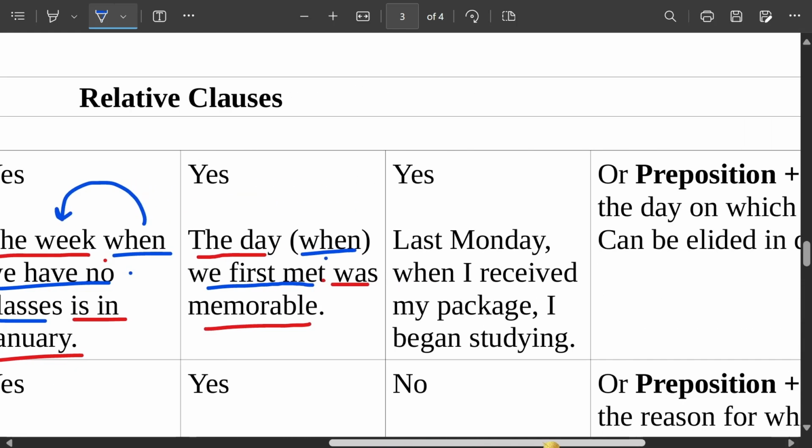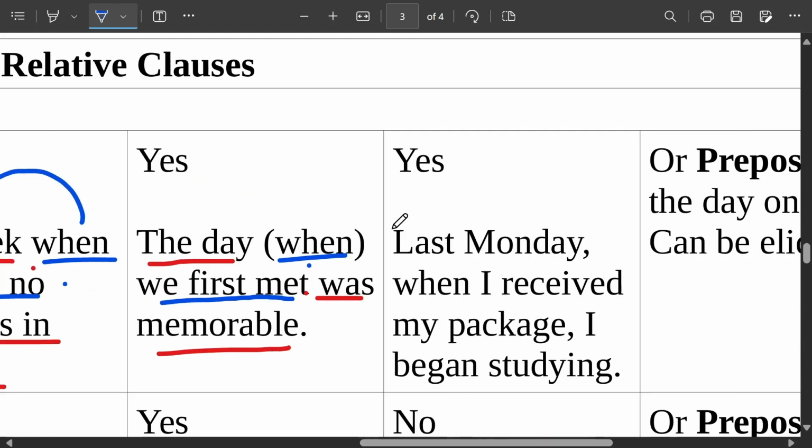Now we're discussing that when the relative pronoun is in a defining relative clause, that's one condition, and it is not a subject, you can cut it off. It's optional, okay? So you can say the day when we first met was memorable, or you can say the day we first met was memorable, okay?